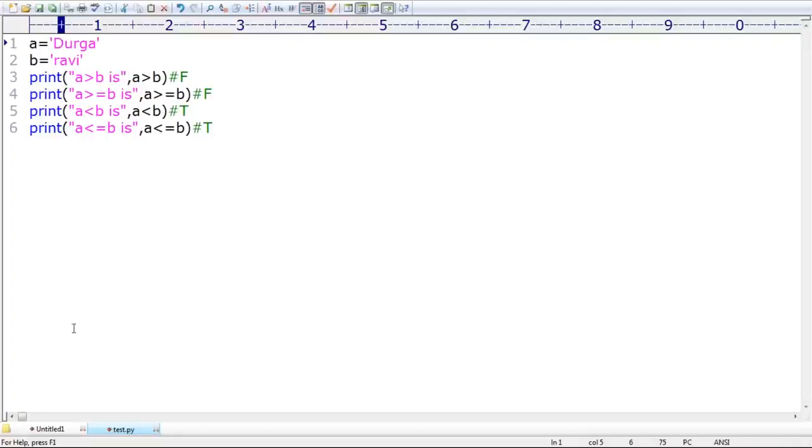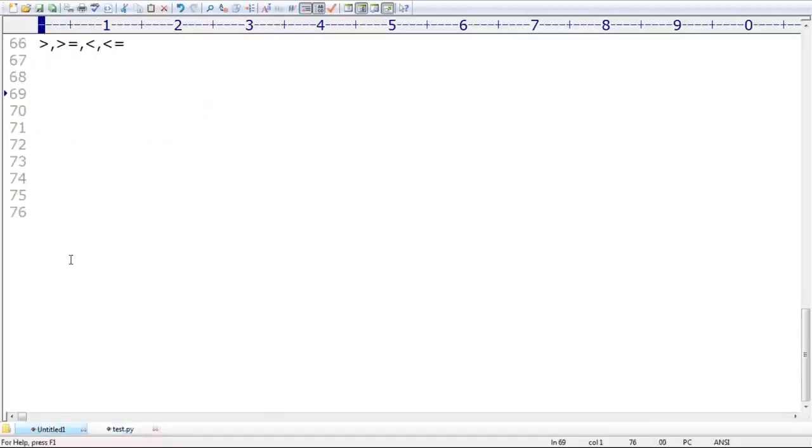Sir, capital D. Do you know capital D is 65? Small d is nothing but 97. Capital D means what? 65, which is smaller than small d also. Do you know capital A? Sir, have you remembered? What about its Unicode value, sir? 65. Sir, small a means what? 97. Smaller letters have bigger values than capital letters.